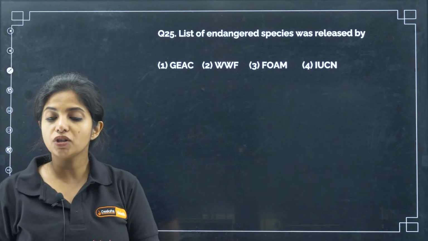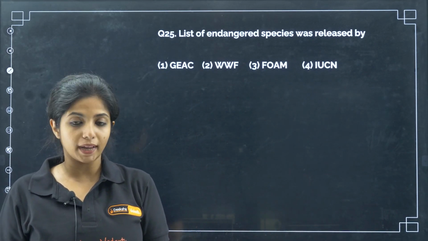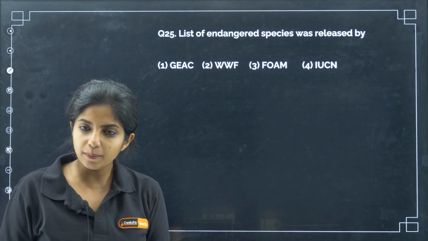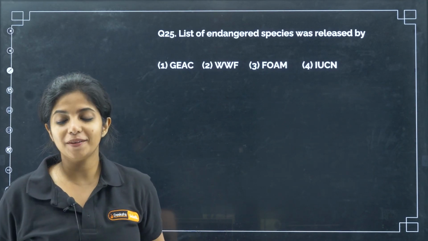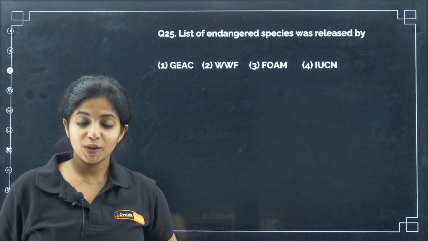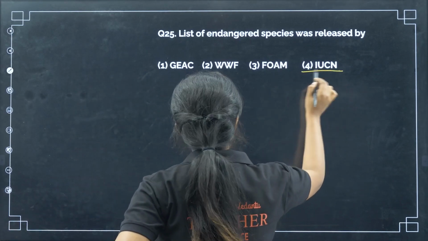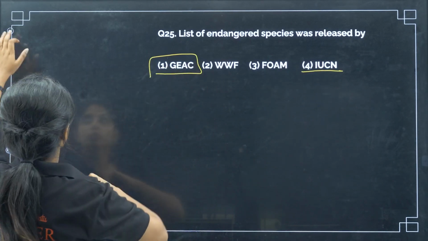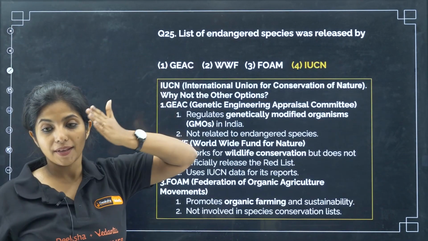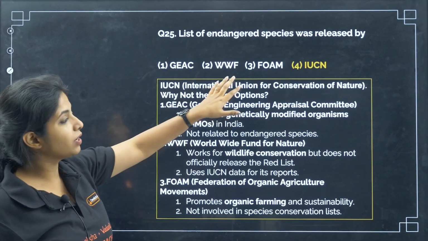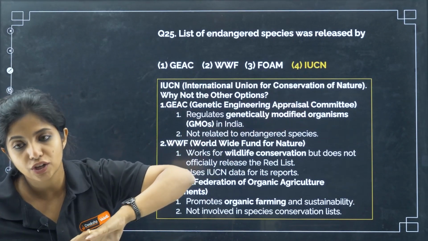Now, the list of endangered species was released by GAAC, WWF, FOAM and IUCN. What do you think? It was IUCN, my dear children. GAAC is related to genetic engineering, I'll talk about that. IUCN stands for International Union for Conservation of Nature.